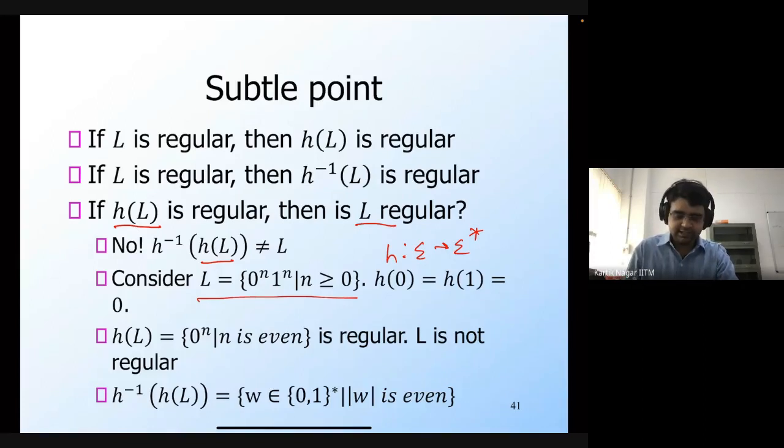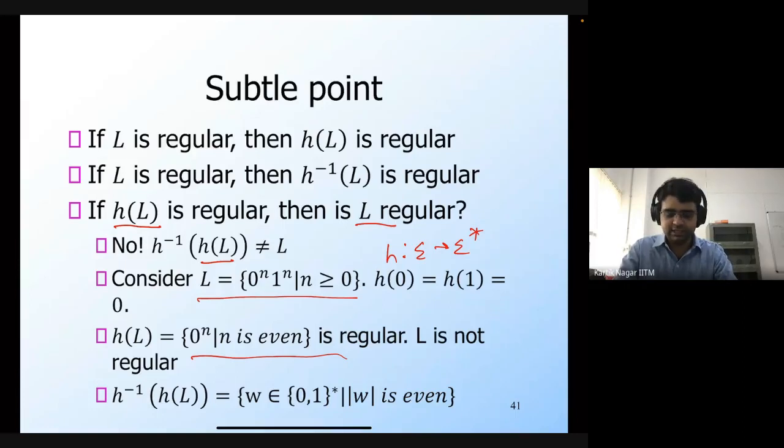The reason is that all the ones are going to be converted into zeros, but we have the same number of zeros as ones. Therefore, h of L is going to be 0 to the n, where n is even. This is a language over sigma star, and this language is actually regular. It's very easy to show that this is regular. However, notice that L was not regular.